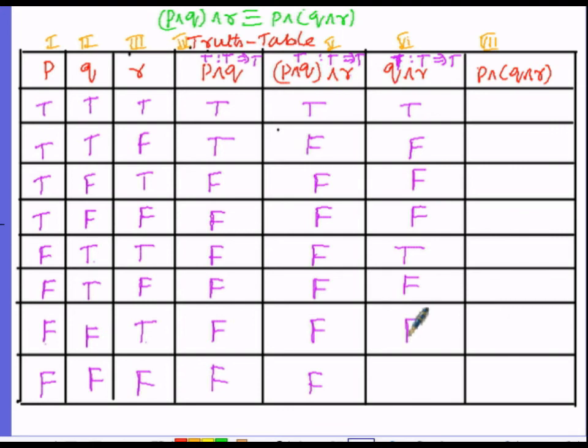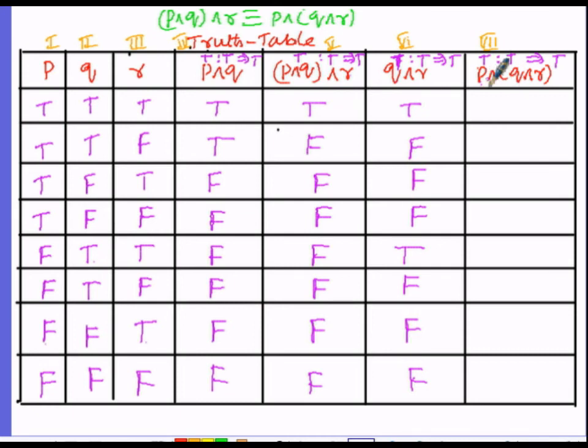In a similar manner, let us find out the connective here between P and as well as Q and R, which is AND. So here it will come under the conjunction. In order to find the conjunction of the two statements, that is P and as well as Q and R, the truth value of the first statement P must be true and the truth value of the second statement, Q and R, also must be true. Therefore the conjunction also will be true. Here P is under column number 1 and Q and R is under column number 6. So we have to see under column number 1 and column number 6 in order to find this conjunction.